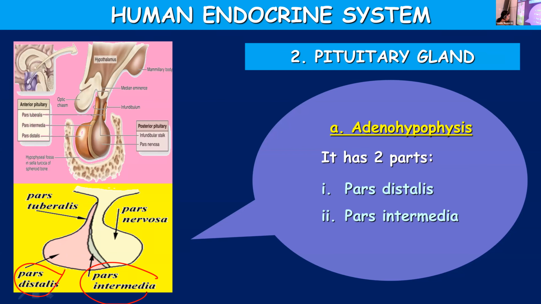We'll start with the first one, adenohypophysis or anterior pituitary. The anterior pituitary has two parts. The pituitary as such has two parts, adenohypophysis and neurohypophysis. Adenohypophysis is further subdivided into two parts, pars distalis and pars intermedia.